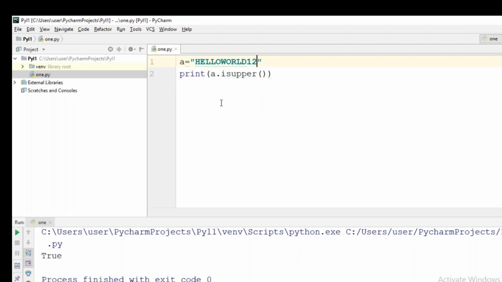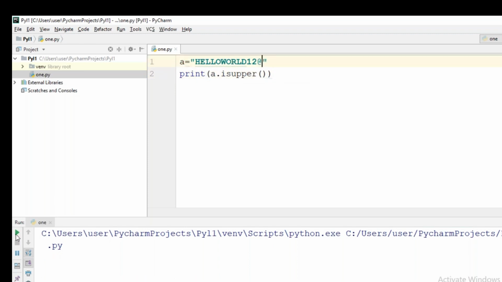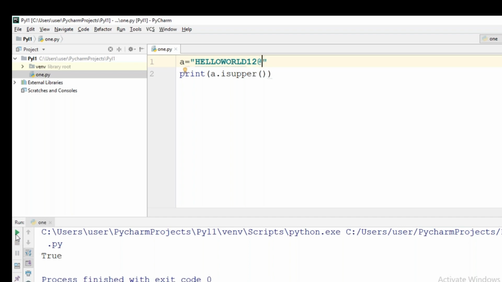If I put 1, 2, now also it will be giving true only because there is no capital 1, 2, small 1, 2, right? If you give at the rate, what will happen? Now also it will be giving true only because there is no capital at the rate, small at the rate. Okay. But one important point we have to notice, if I don't give at least one alphabet, then it will be giving false because is upper is meant for alphabets only. If at least one alphabet is not there in the string, it will be giving false.